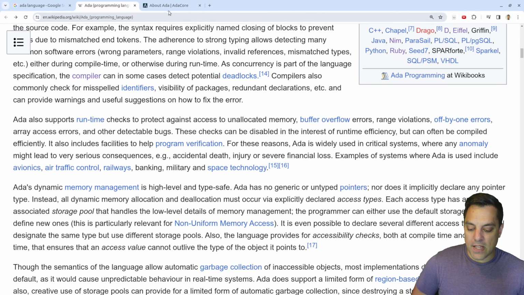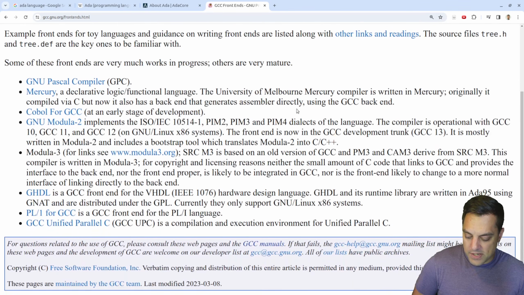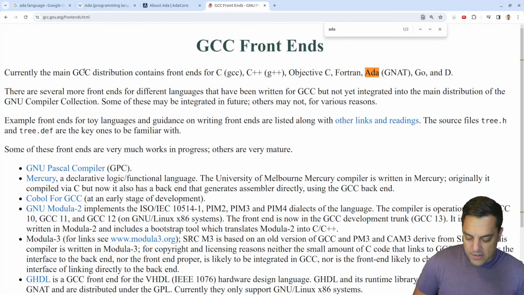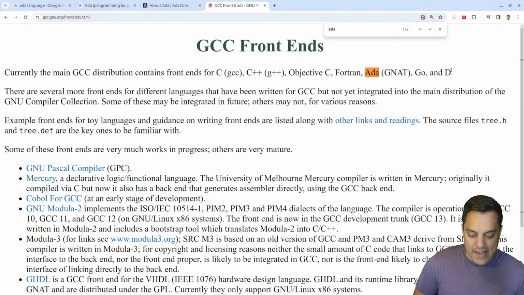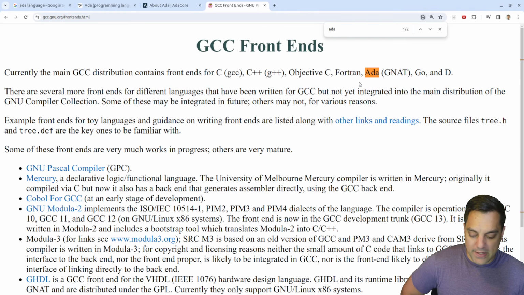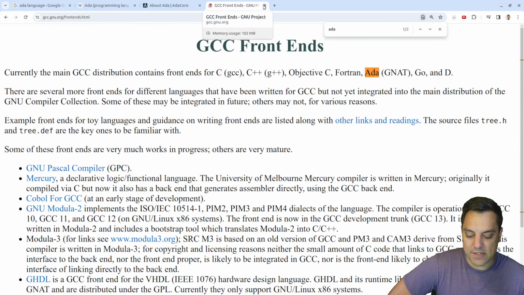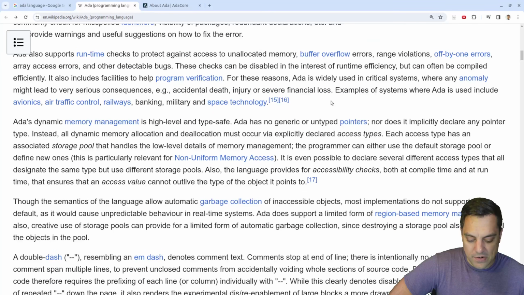Now, interestingly, I'm going to install Ada here in a second. I just want to do a search here, because if my memory is correct, as far as the GCC front ends, is there one for Ada? Let's see here. Yeah, currently the main GCC distribution contains front ends for C, C++, Objective-C, Fortran, Ada, Go, and D. And there are several more that are probably being integrated. I'm sure there'll be a Rust one at some time. But yeah, interesting, Ada is here. Okay, so it's in the GCC ecosystem. We might already have this installed. I can't remember when I compiled GCC if I put Ada in or not.